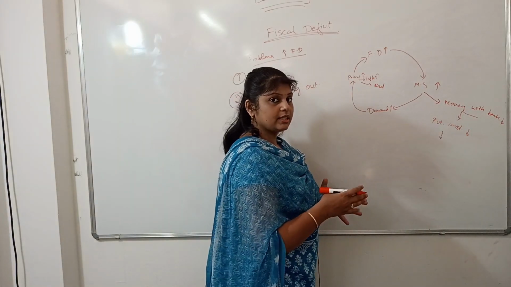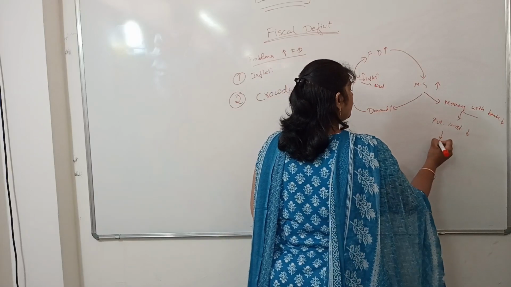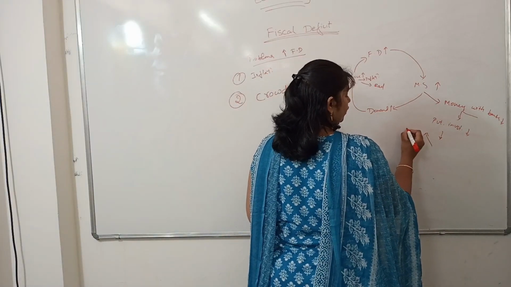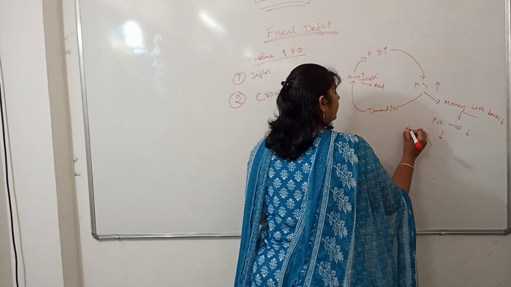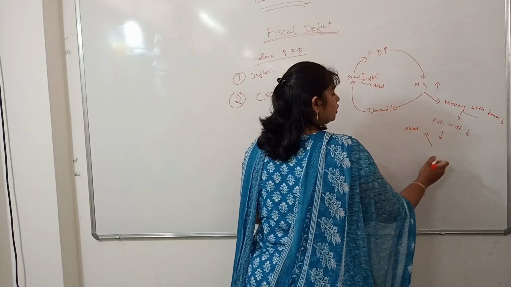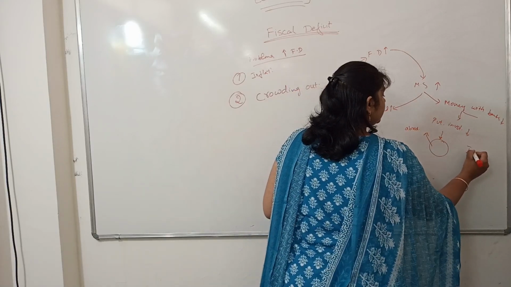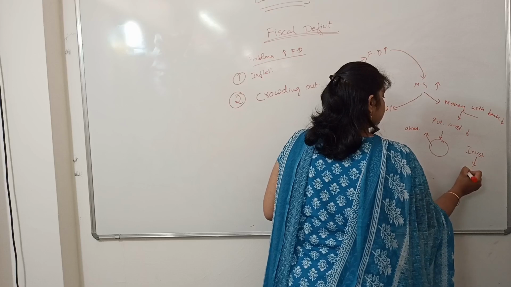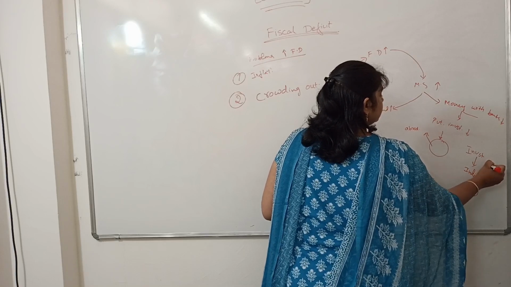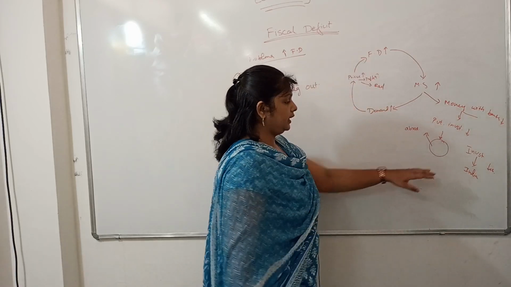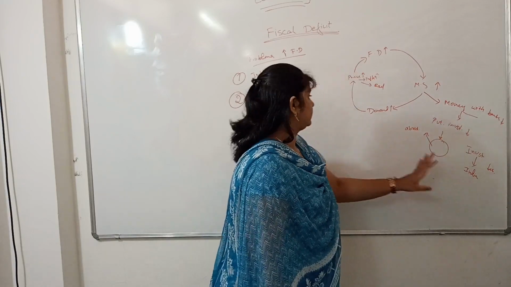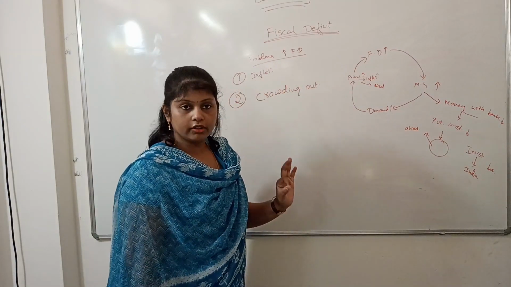Whatever investments the private companies want to do, they go out of the economy. They go abroad and they invest there. So as a whole, the investment in the country decreases. When the investment in the country decreases, it is called the crowding out effect.